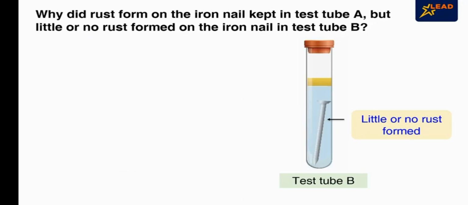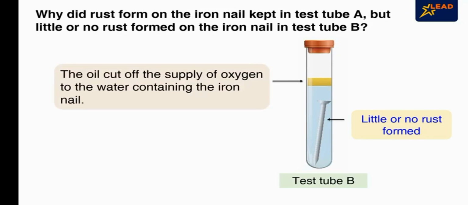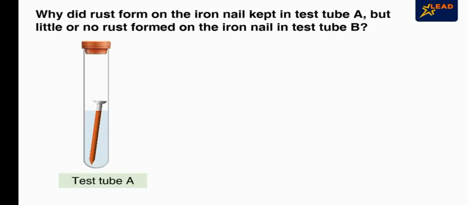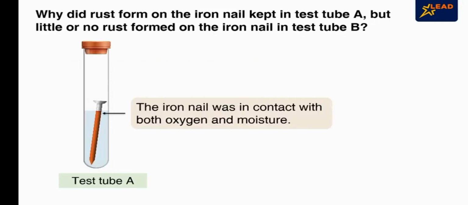Little or no rusting took place on the iron nail in test tube B because the oil cut off the supply of oxygen to the iron nail present in test tube B, and distilled water contains very little dissolved oxygen. Whereas in test tube A, the iron nail is in contact with both oxygen and moisture, hence rust formed.